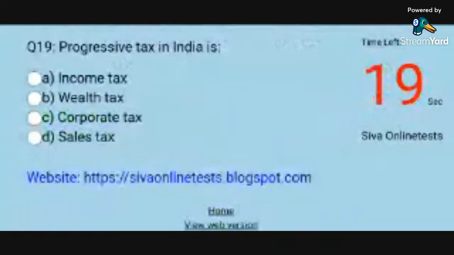Question 19. Progressive tax in India is. Options: A. Income tax. B. Wealth tax. C. Corporate tax. D. Sales tax.